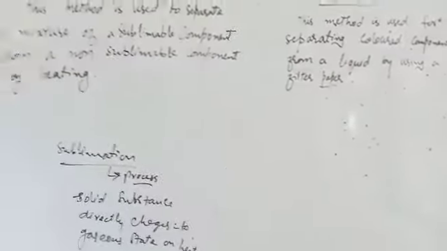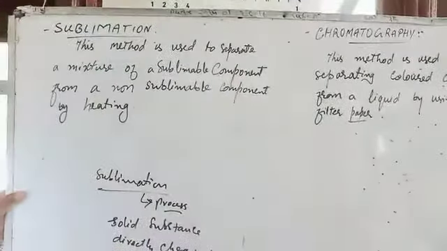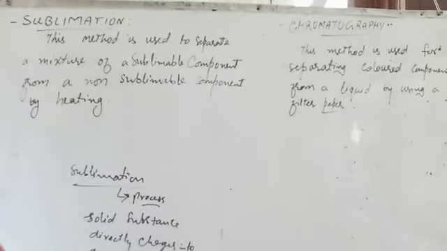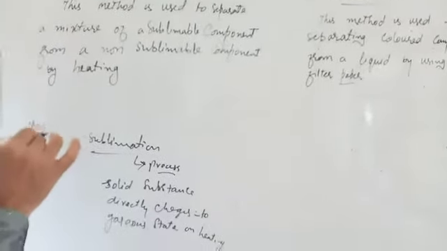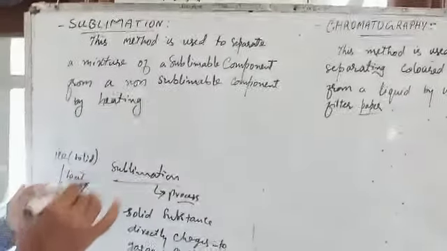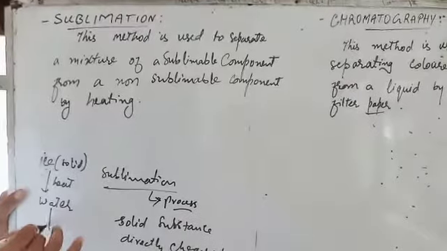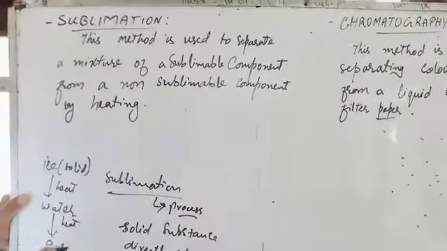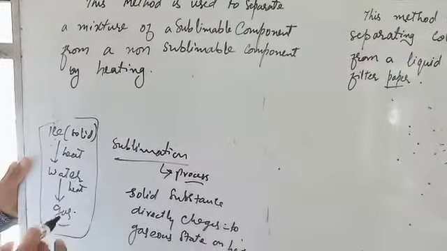That is, when we heat a substance which is in solid state, usually what happens? If you heat ice, which is a solid, it will become water. Then when you continuously heat water, it will become gas, water vapors. These three states are interconvertible.